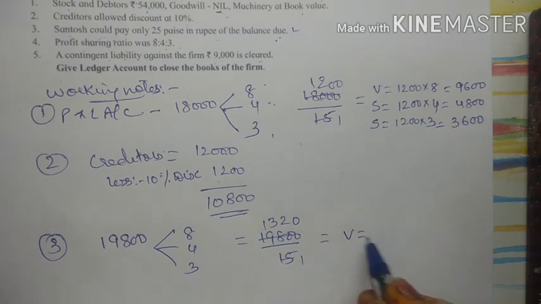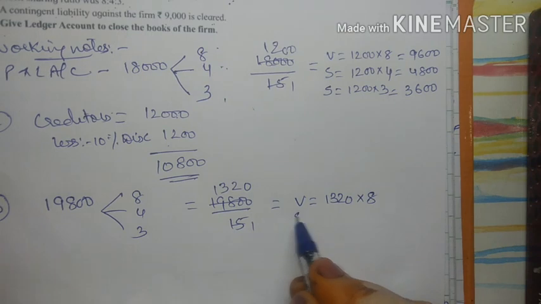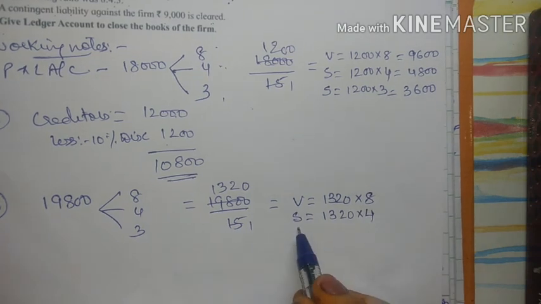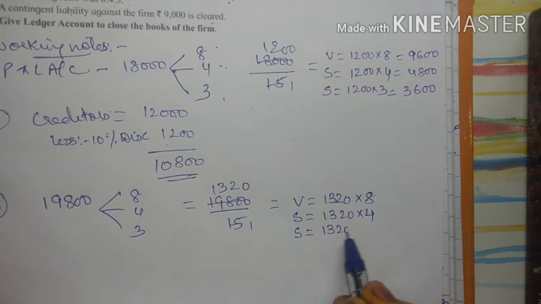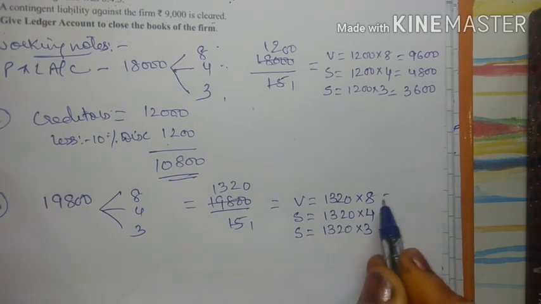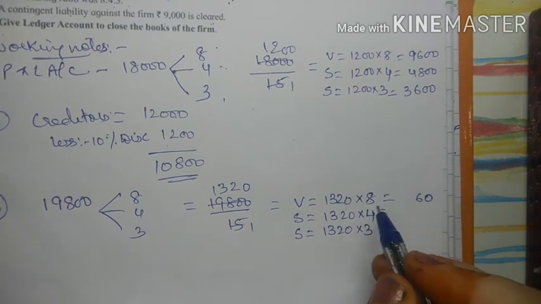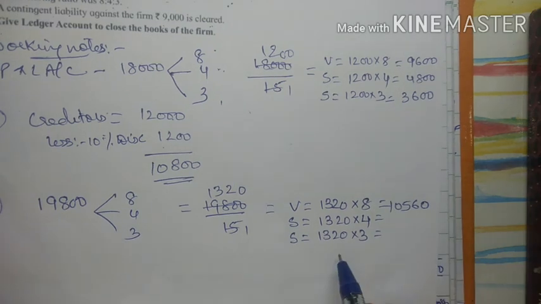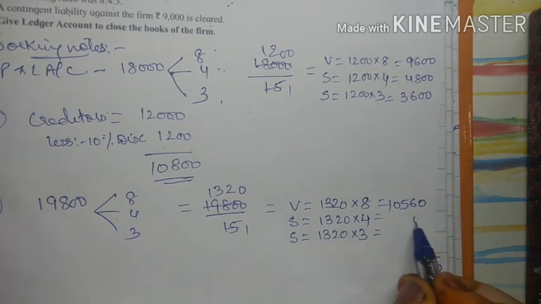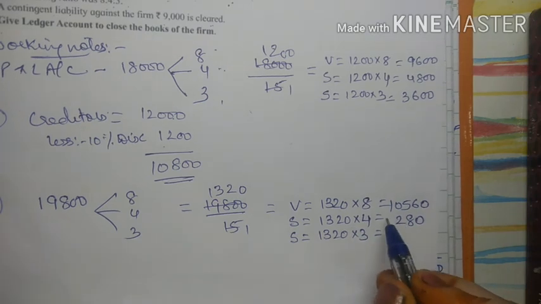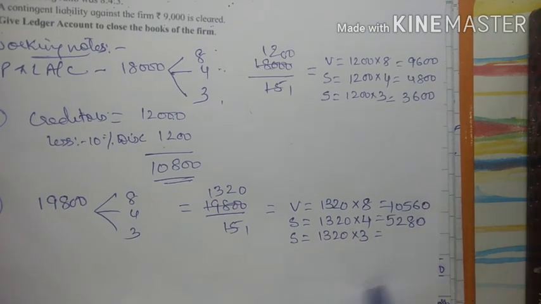So for Vaibhav it will be 1320 into 8. For Sandeep it will be 1320 into 4. And for Santosh it will be 1320 into 3. Right? So that is 10,560. And here it will be 5280.